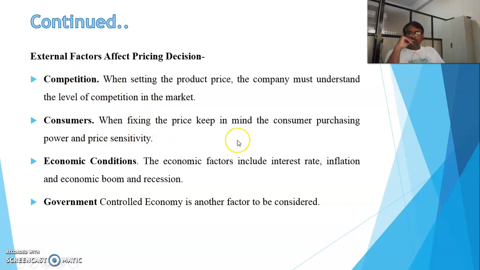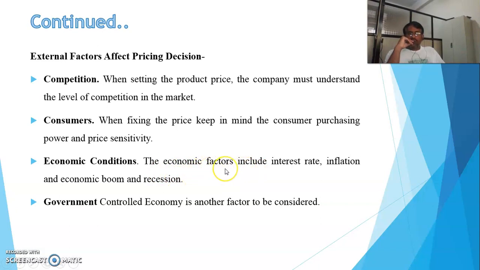Second, the consumers. Here, the mindset of the consumers or the persons who are going to purchase the component. We should think about their mindset, and according to that the price of the component should be kept for the product. This we call price sensitivity. So which are the customers that are going to buy, and according to their capability the product should have the price. Then the economic condition. It is very important that the economic factors include the interest rate, the inflation, and the economic boom and the recession. So all these conditions which are there inside the market.